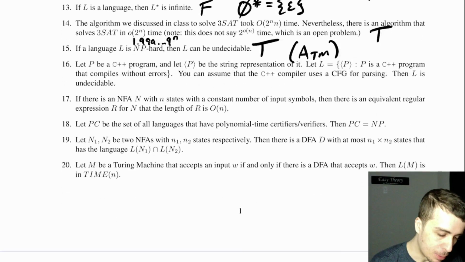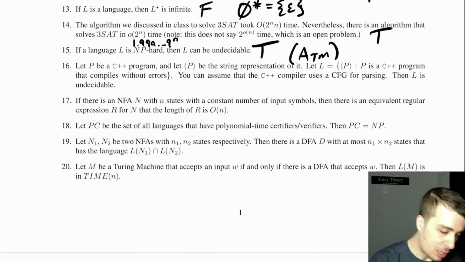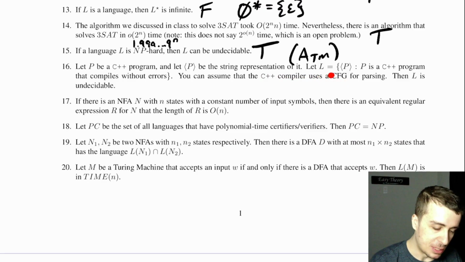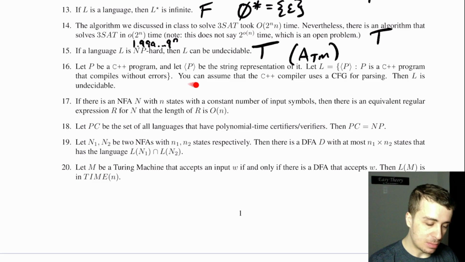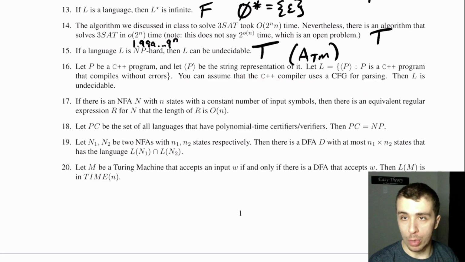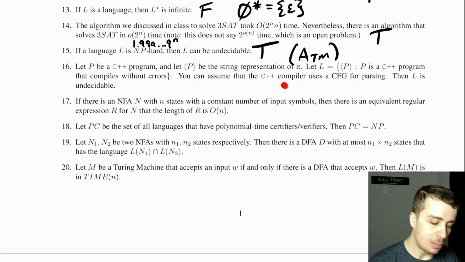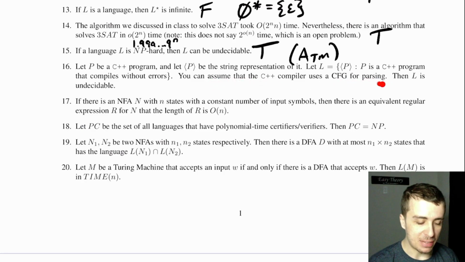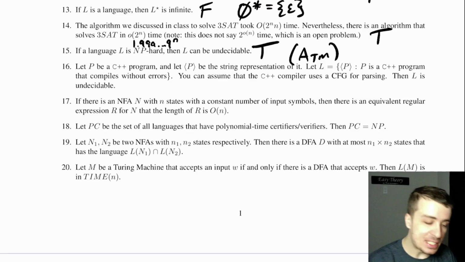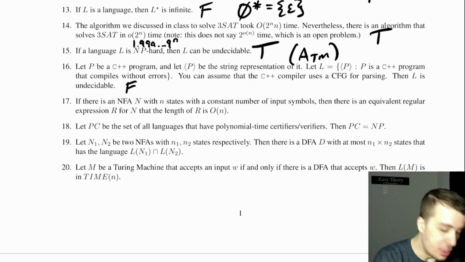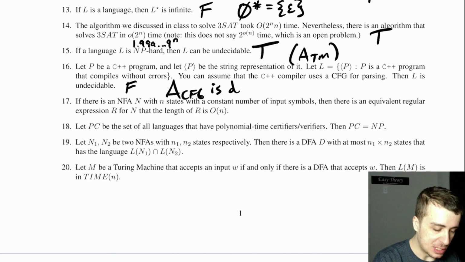So that's pretty simple. Let P be a C++ program, and let P be a string representation of it. Then we're asking about the language of all programs that compile without errors. And this statement is not actually true in the real world, but it's close enough. You can assume that the C++ compiler uses a CFG for parsing, then L is undecidable. Then what we're really asking is, can the context-free grammar generate this program? And that's the ACFG problem, which is decidable. So this statement is false. It is decidable because ACFG is decidable.